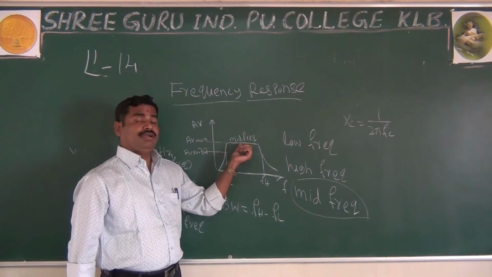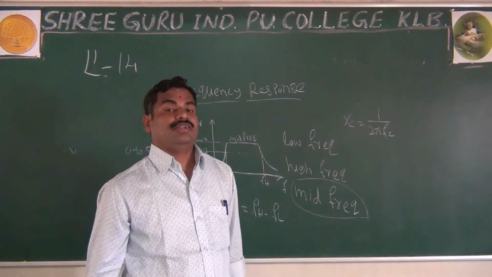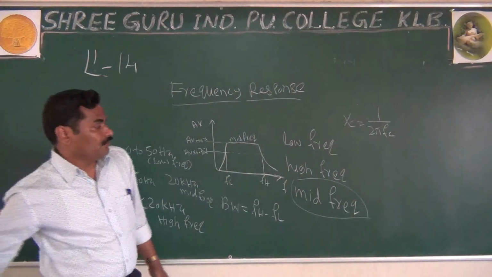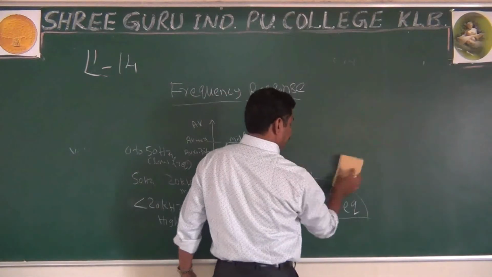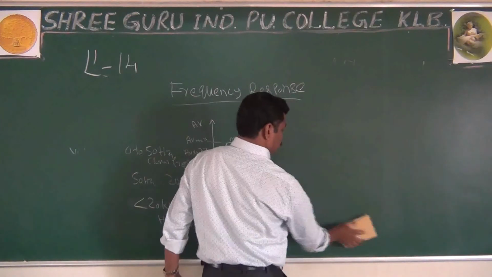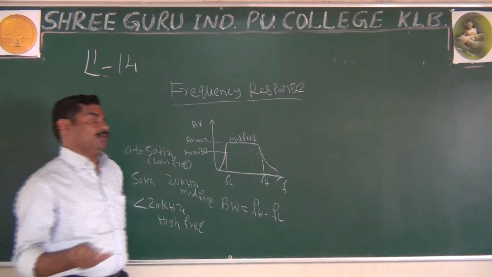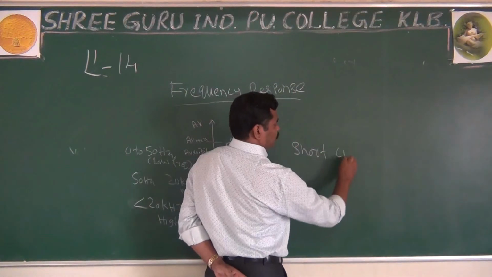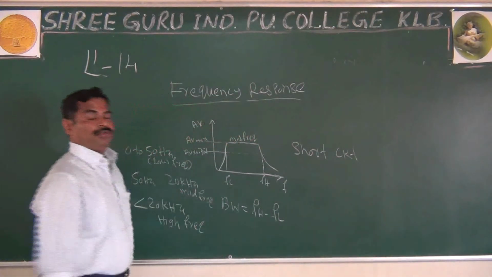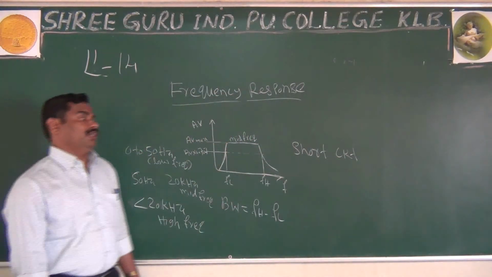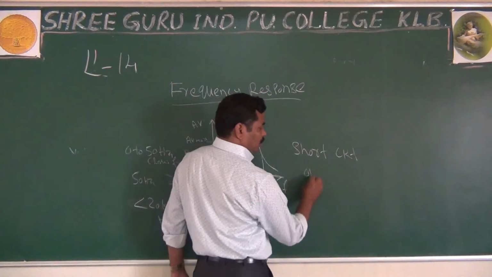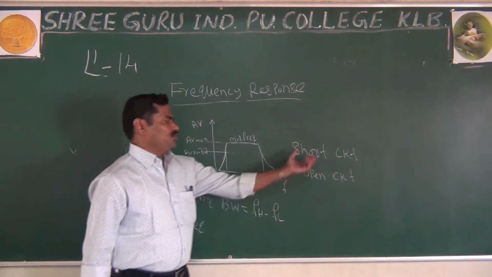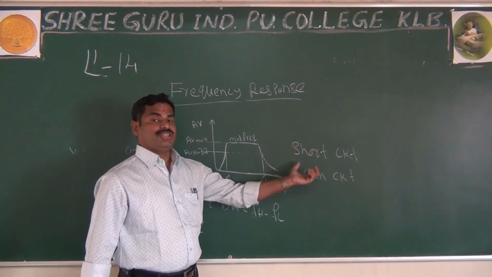Why in midband do you not have any capacitive reactance? Because in the midband, what happens? As I said, it may be the coupling capacitor or the bypass capacitor that actually acts as a short circuit. At the same time, your transient capacitance and your wiring capacitance act as an open circuit. And especially in the midband, both the effects cancel each other.